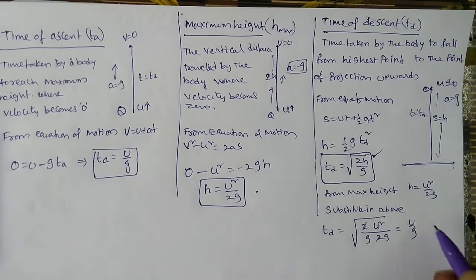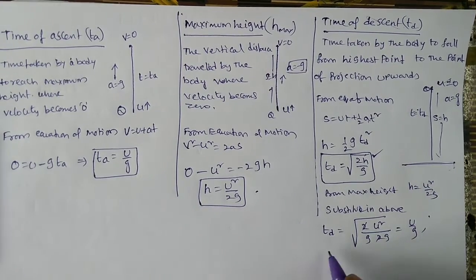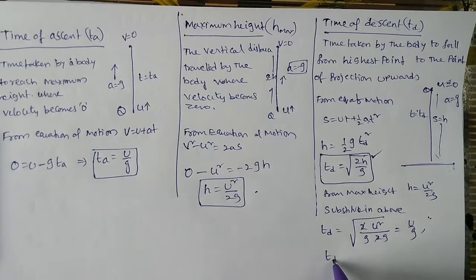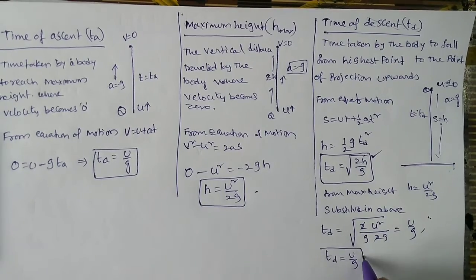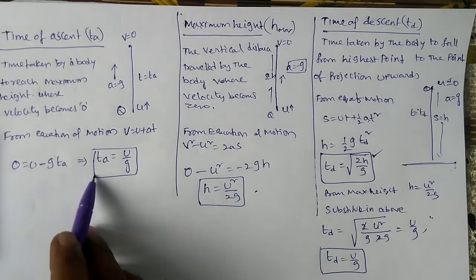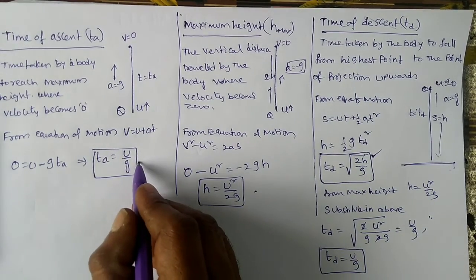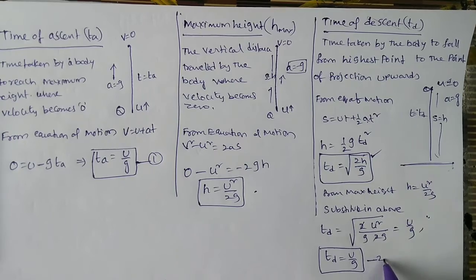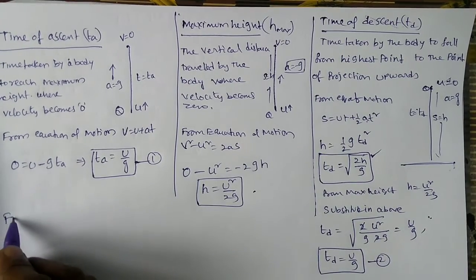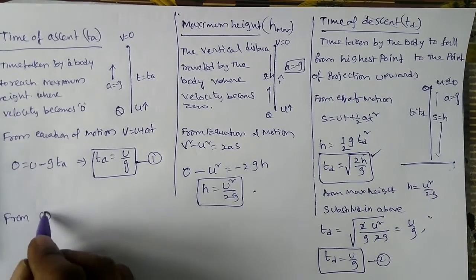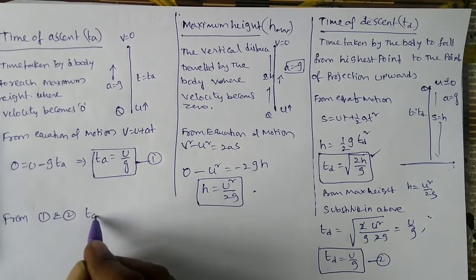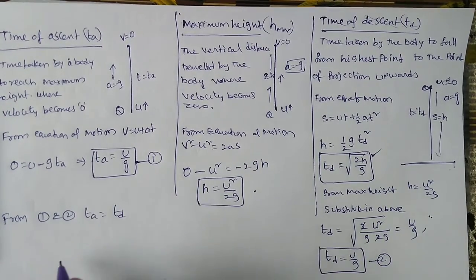Simply you can say u by g. That means time of descent is equal to u by g. As we know, the time of ascent is equal to u by g. So from 1 and 2, time of ascent is equal to time of descent.